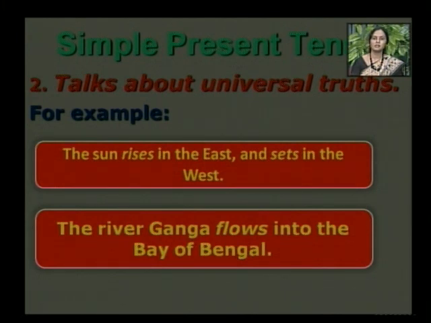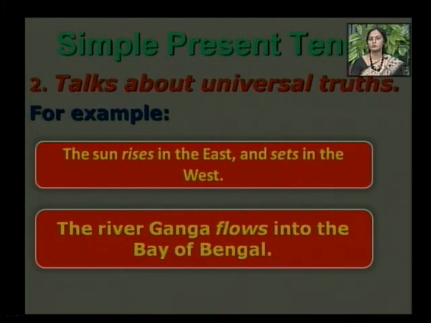Example, the sun rises in the east and sets in the west. સૂર્ય ઈસ્ટમાં પૂર્વમાં ઉગે અને પશ્ચિમમાં આથમે છે. એમાં આપણે કોઈ પરિવર્તન લાવી શકીએ તેમ નથી. That is why it is called universal truth. That is Sanatan Satyam. The second sentence is, the river Ganga flows into the Bay of Bengal. It also represents universal truth.